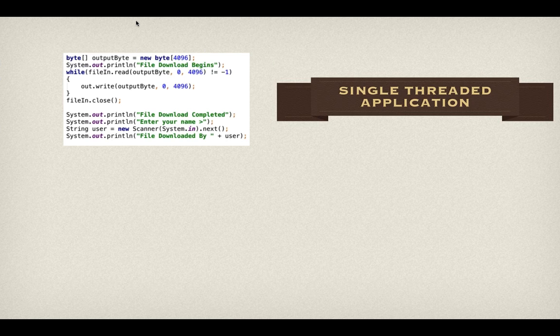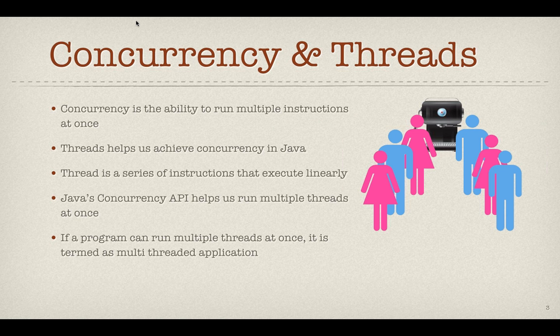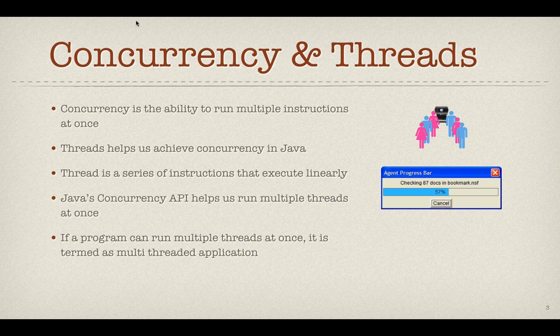And what exactly is a thread? A thread is any set of instructions. For example, take this: downloading these files in a while loop is a few lines of code, and we can call it a thread.